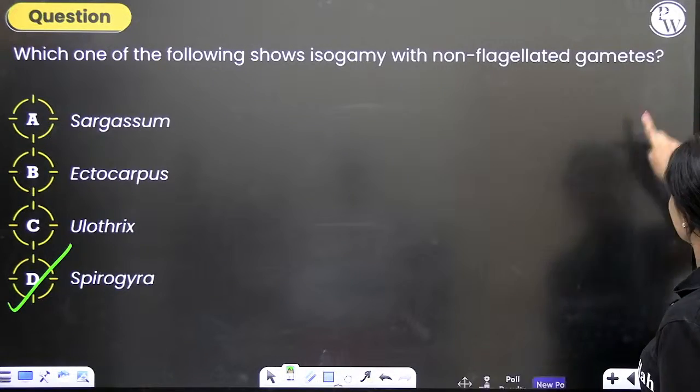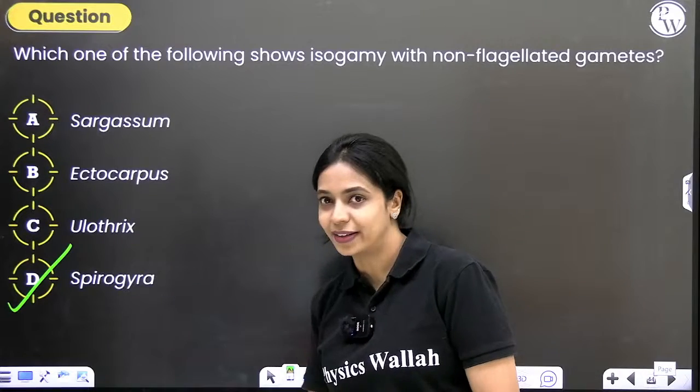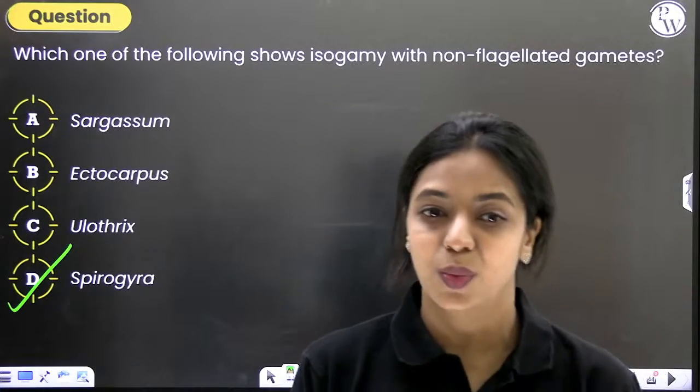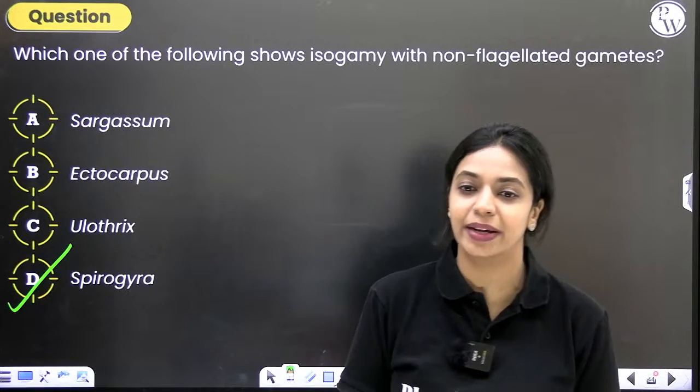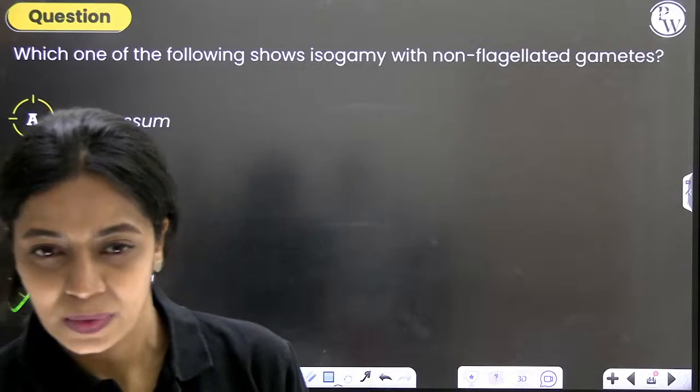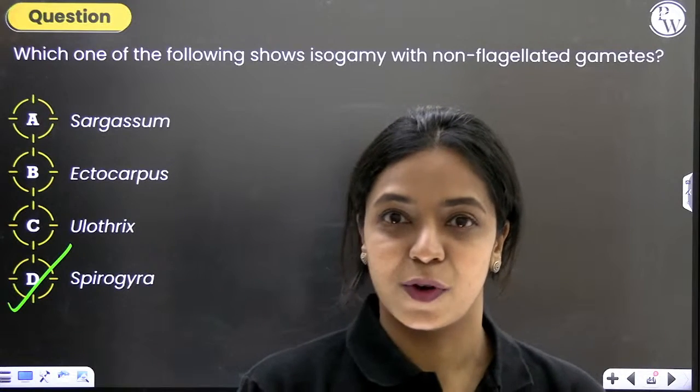What is Ulothrix then? Does it produce flagellated or non-flagellated gametes? Is it isogamous or anisogamous? What is Ulothrix an example for? Who can tell me in the comments? Ulothrix is an example for.